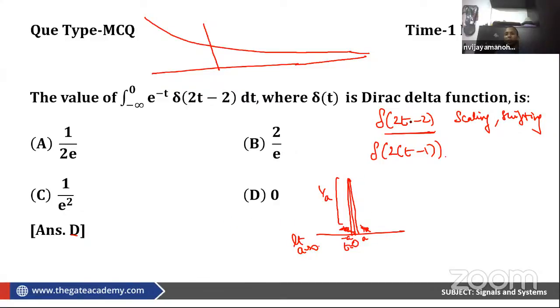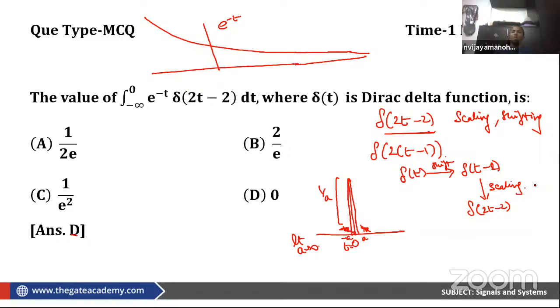So delta of 2t minus 2, how will it look? Tell me, what should I do first? Either I should scale first, or I should shift first and then scale. So for delta of t, I should shift first. We get delta of t minus 1, and on scaling this becomes delta of 2t minus 2.